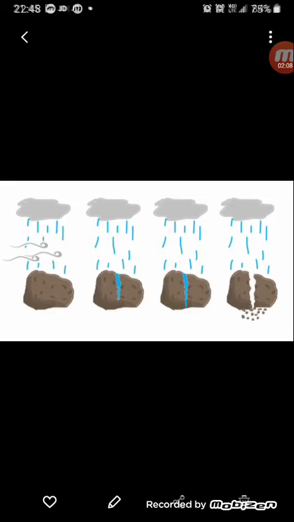In this picture, you can see the rock is exposed to the winds blowing on top of it. There is rainfall affecting the rocks, and slowly cracks appear on the rock's body and fill with water. Eventually the rock breaks down, and small bits of rock, or sediments, are formed from the igneous rocks.